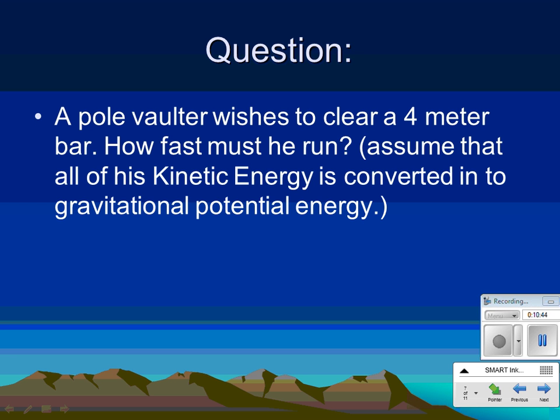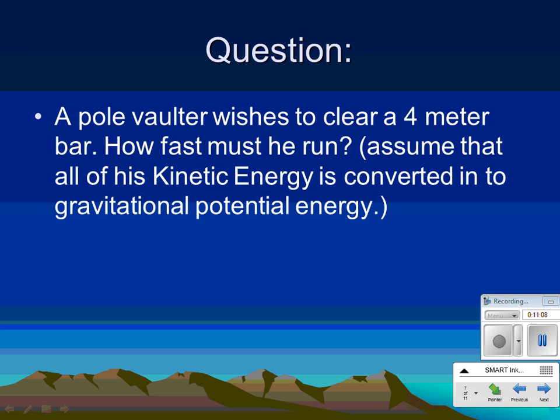And you can, if everything was perfect, which is never perfect, but you can imagine that if the pole vaulter doesn't have enough kinetic energy to start, they'll never convert that into enough potential energy to get over the bar. So we can calculate, this is what the question's asking, if you're trying to get over a 4-meter bar, you need that much potential energy at the end. How much kinetic energy do you have to start with to ensure that you can do that? So let's figure that out.